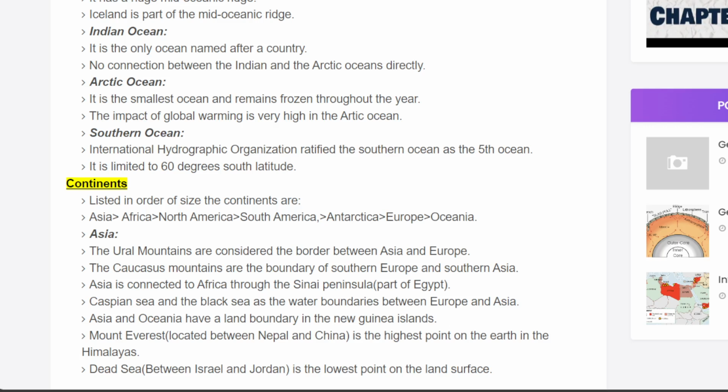Continents. Listed in order of size, the continents are Asia, Africa, North America, South America, Antarctica, Europe, Oceania. Asia. The Ural Mountains are considered the border between Asia and Europe. The Caucasus Mountains are the boundary of southern Europe and southern Asia. Asia is connected to Africa through the Sinai Peninsula, part of Egypt. The Caspian Sea and the Black Sea are the water boundaries between Europe and Asia. Asia and Oceania have a land boundary in the New Guinea Islands.